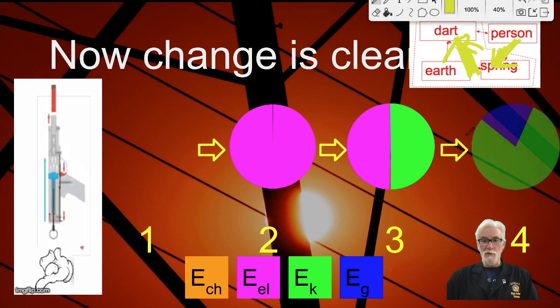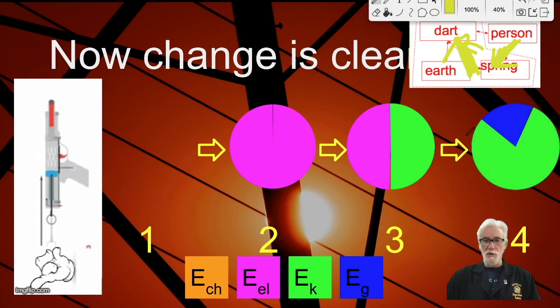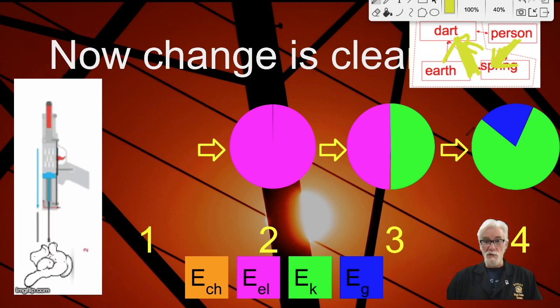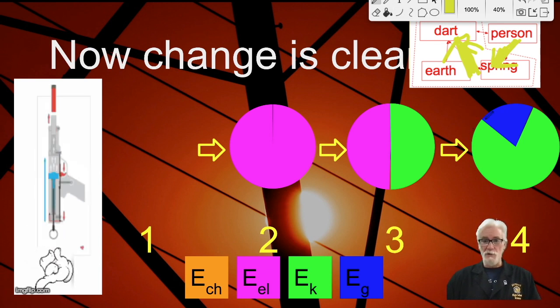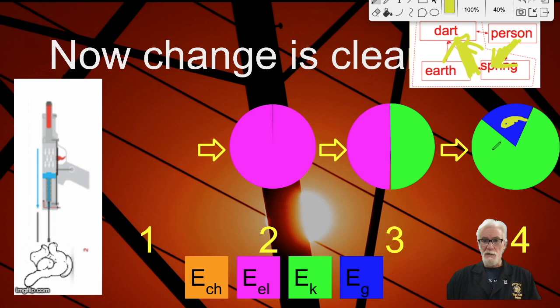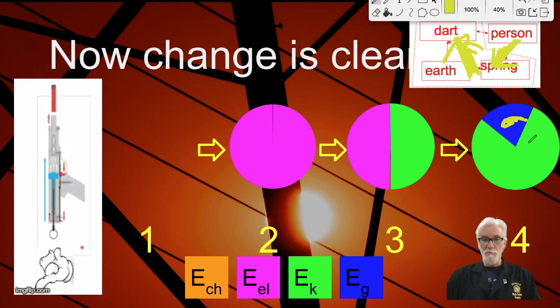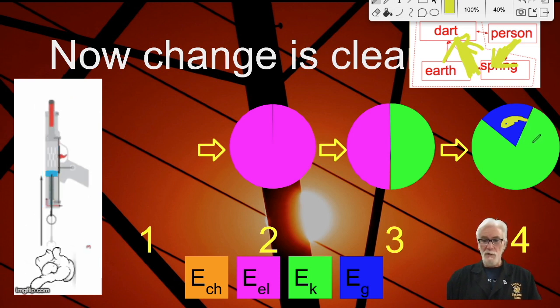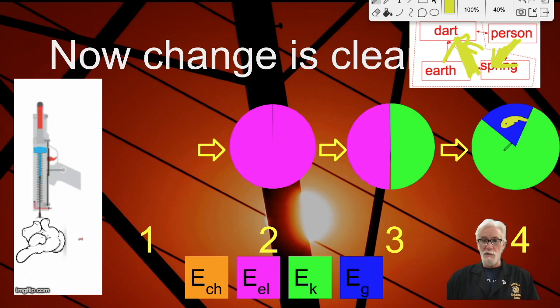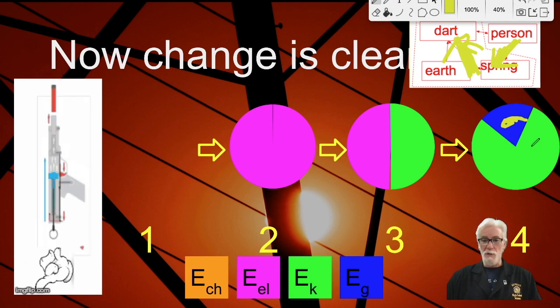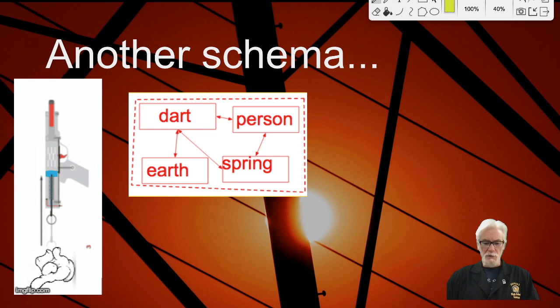And finally, the spring has lost all of its energy to the dart and the earth. That couple of dart and earth can store gravitational energy. You have to have the earth in there for gravitational energy because it exerts gravity. And so now we've got some EG here and a lot of EK. And then if we had a position 5 here with the dart flying up to the top of its arc and coming to a stop, all of this green EK would have shrunk down to nothing, and the entire pie would be EG. Let's take a look at another schema.